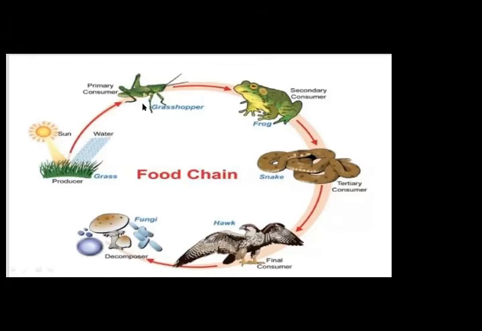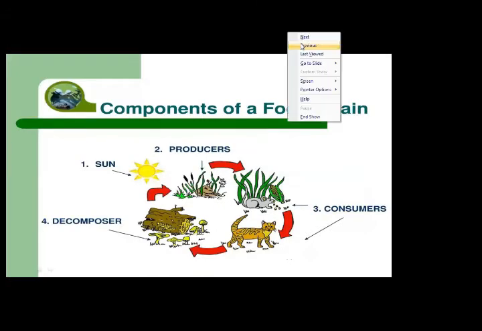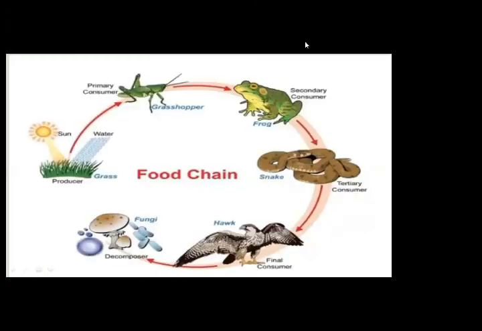Frogs depend on grasshoppers for food, snakes depend on frogs for food, and eagles depend on snakes for food. All organisms follow this sequence to flow the energy. Energy goes from one organism to another in the form of a sequence.